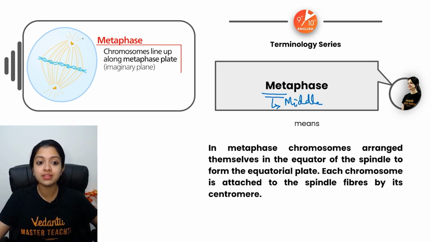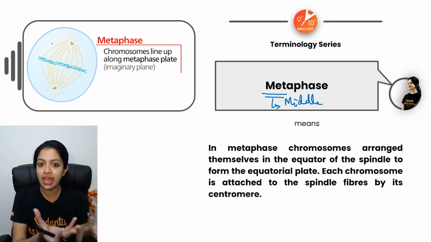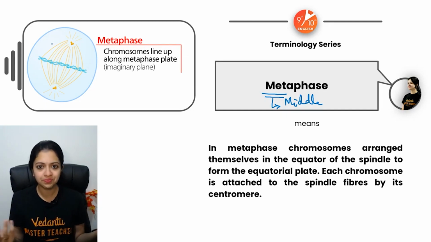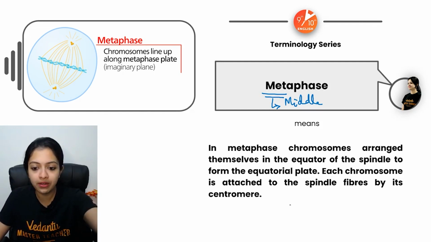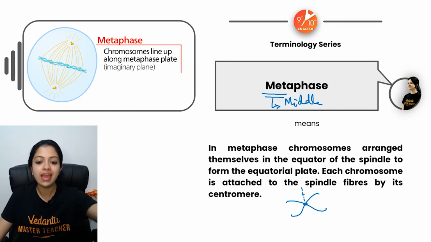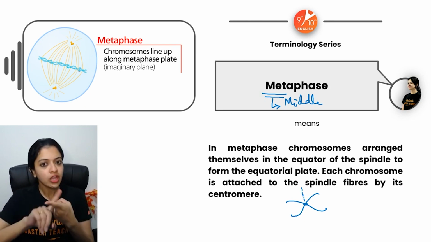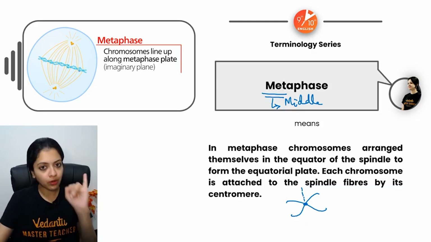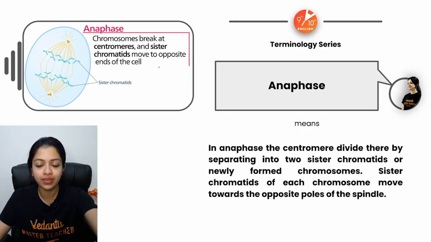So as you can see here, children, this is the cell. It's inside the cytoplasm that it's occurring. The nuclear membrane has disappeared, which is why all of this is able to happen freely. There is no obstruction. You need to keep in mind that there is a centromere, to which spindle fibers are attached. From here, spindle fibers are moving out and attaching to the centromere. The centromere is a point at which two sister chromatids are attached. So prophase, metaphase. Next is anaphase. Ana means opposite.